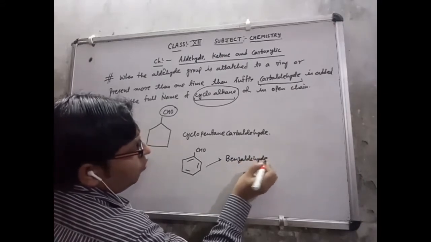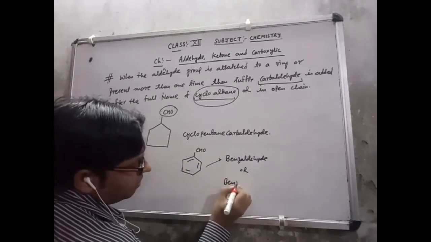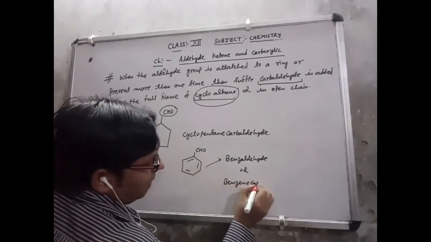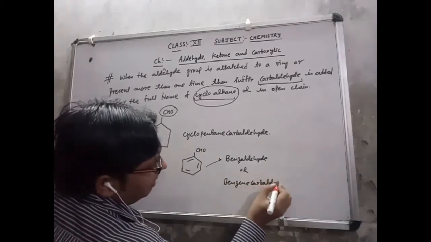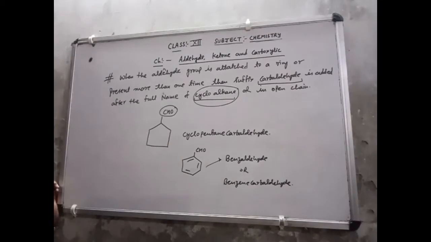Benzaldehyde, or you can write it this way: this ring name is benzene, so this is benzene, and CHO I can give carbaldehyde. So this is benzene carbaldehyde, that name you can give. Now I will discuss the naming of compounds in which two groups are present.